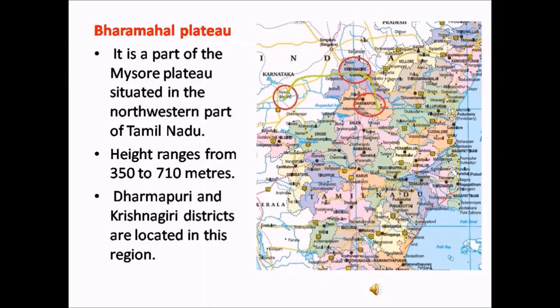This Baramahal Plateau, which is a part of Mysore Plateau, starts at Mysore and extends up to the districts of Tamil Nadu like Krishnagiri and Dharmapuri. The average height of these plateaus ranges from 350 to 710 meters.